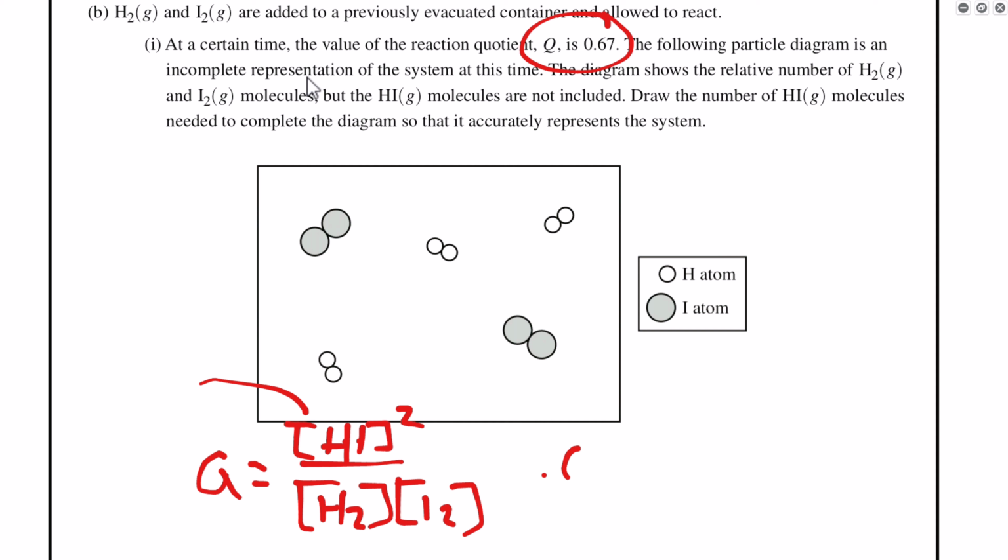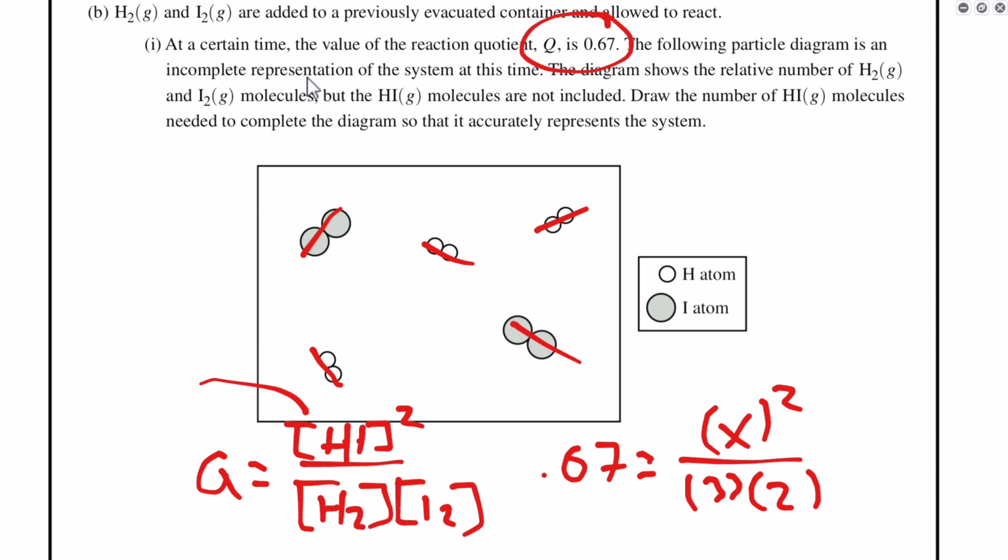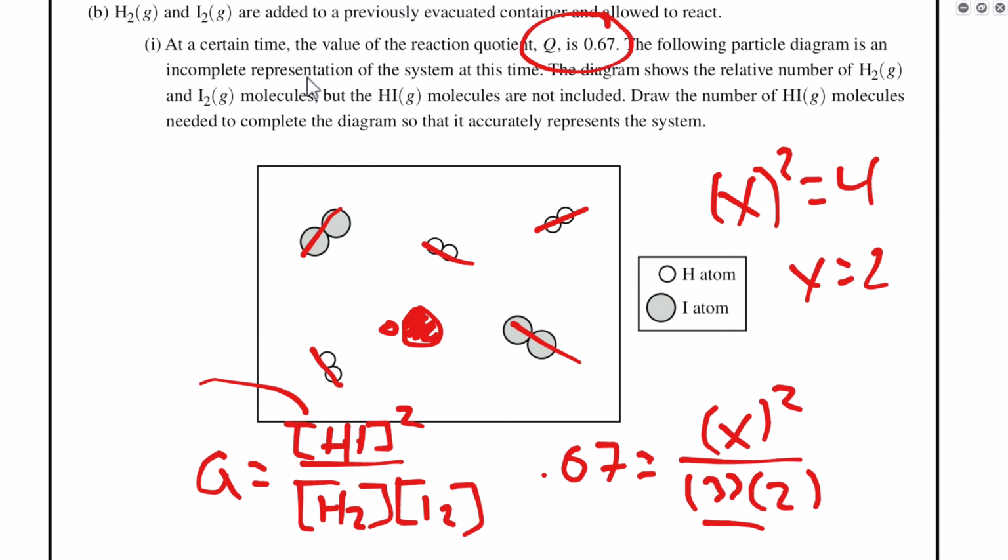So if I take 0.67, and I've got 2 molecules of I2, so we put 2 down here at the bottom, and then 3 molecules of H2, basically this becomes x squared, and I can solve for this algebraically. So if I take 6, which is the product of 3 and 2, and I multiply that by 0.67, I end up with 4, so x squared essentially equals 4, so x equals 2. So what I need to do here is I need to add 2 HI. So HI shaded in, and HI shaded in. Just pretend that those are bonded together, okay?